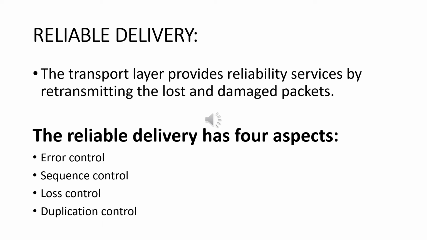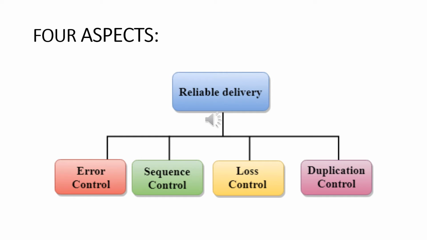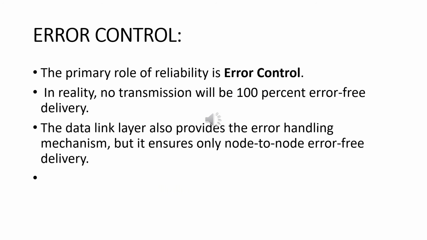Reliable delivery has four aspects. The first is error control, the second is sequence control, the third is loss control, and the fourth is duplication control. Each one has a separate functionality. This is the classification diagram of the four aspects. First, we will see error control.